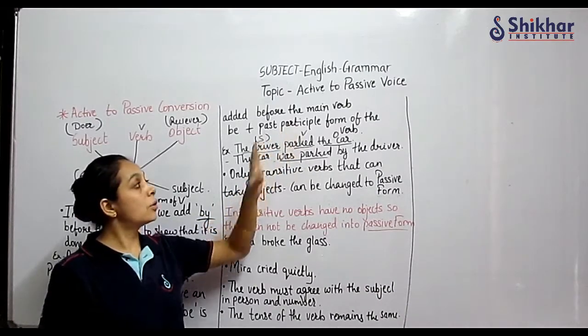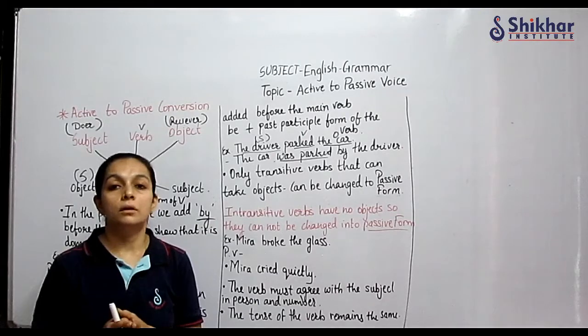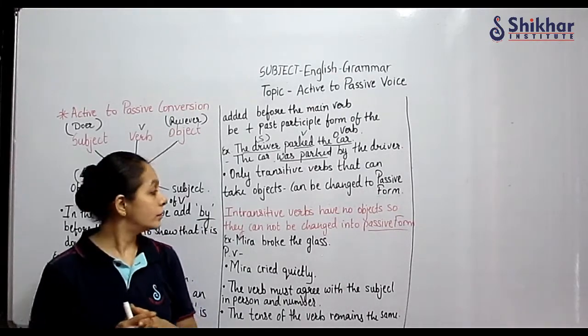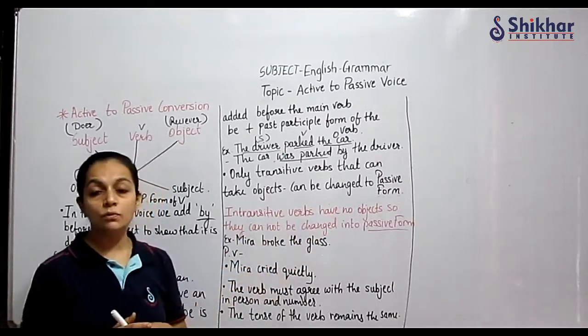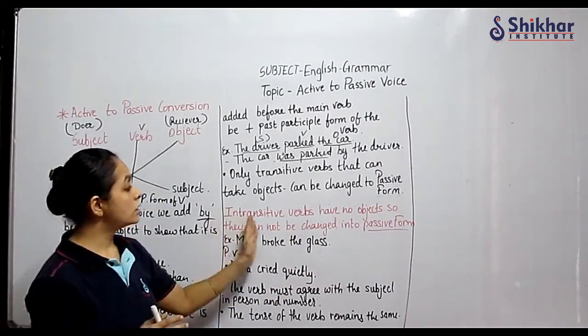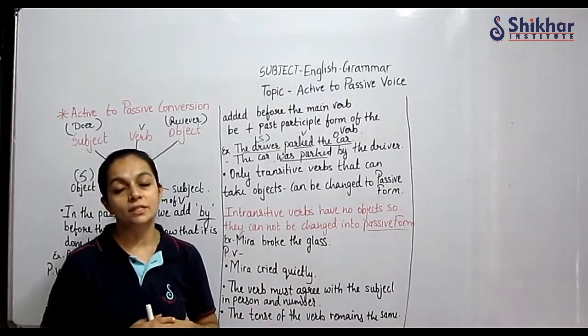But if the object is not there, then those sentences cannot be changed into passive form. How? Intransitive verbs have no object. Intransitive verbs do not have objects.